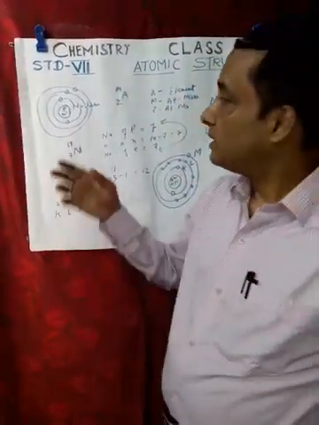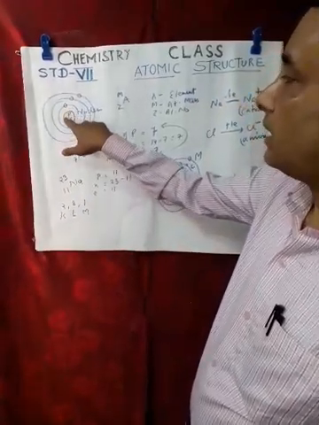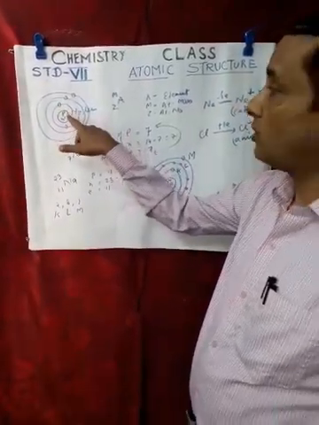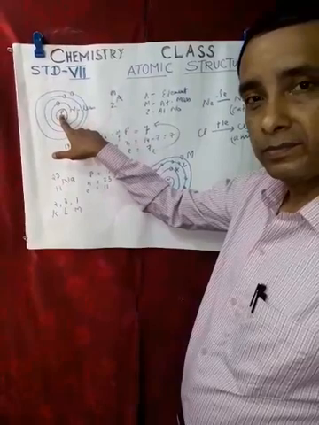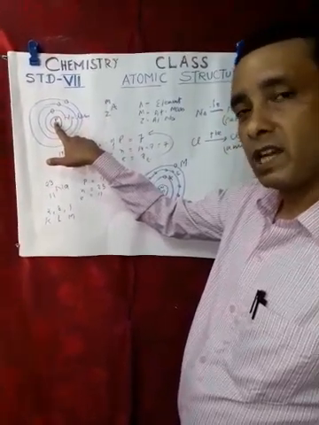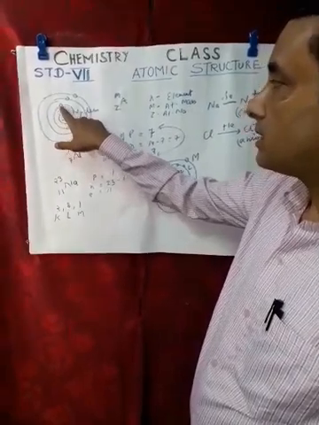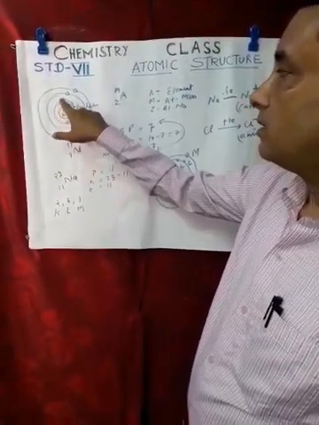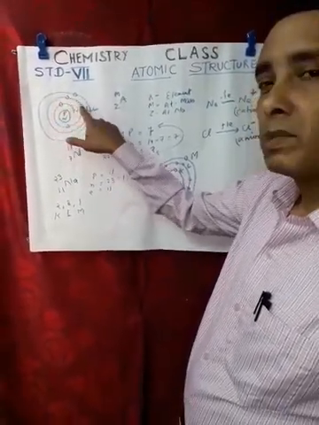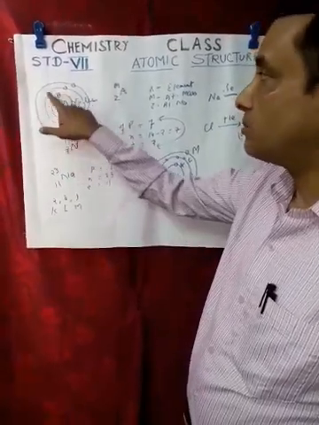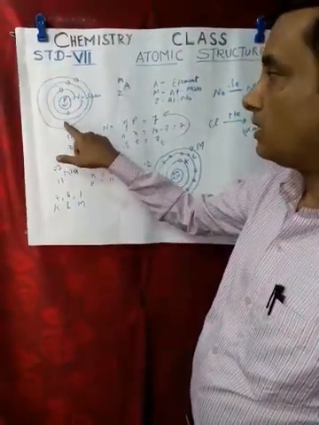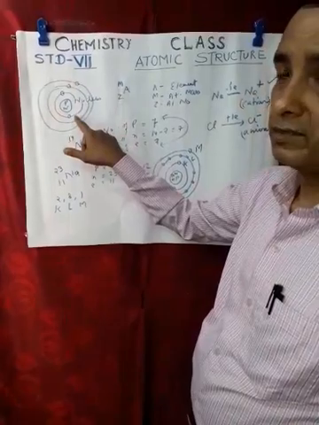They say that the central part of the atom is positively charged because of the presence of protons, and outside the nucleus, electrons are revolving in particular orbits, in particular shells, according to the atomic number.